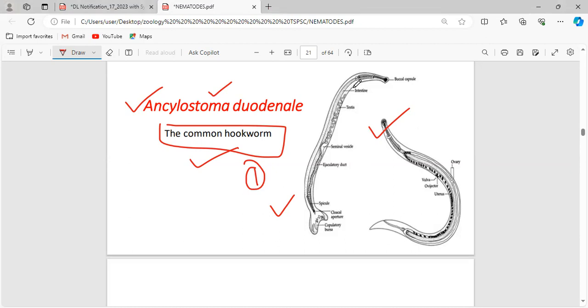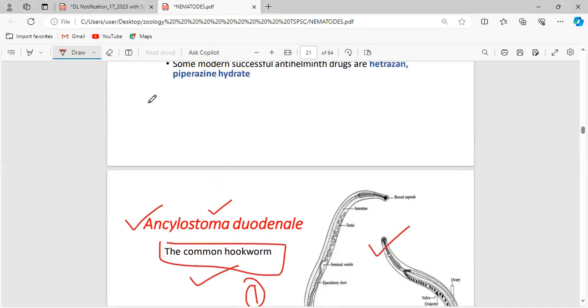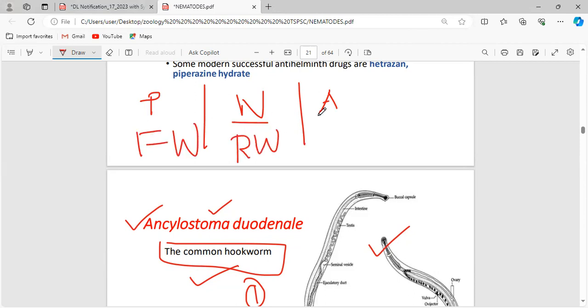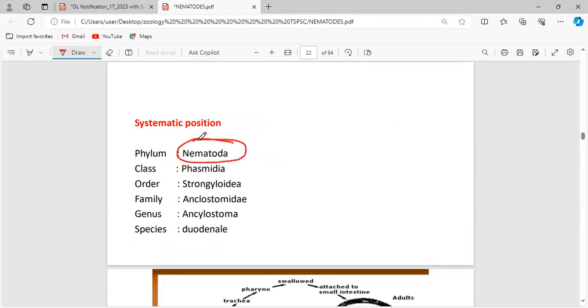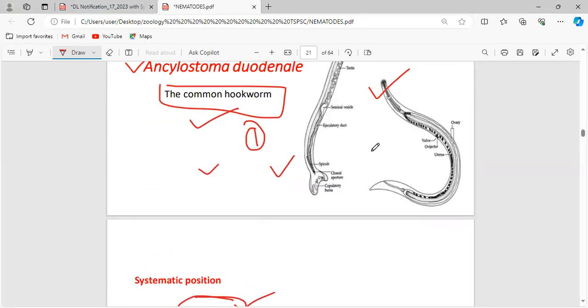You're getting confused: Platyhelminthes, Nemathelminthes, and Annelids. Platyhelminthes are the flatworms, Nemathelminthes are the roundworms, and Annelids are the segmented worms. We have completed Platyhelminthes with Taenia solium and Schistosoma. Now we get into the nematodes. What is this Ancylostoma? It comes under the phylum Nematoda, so obviously this is the roundworm.